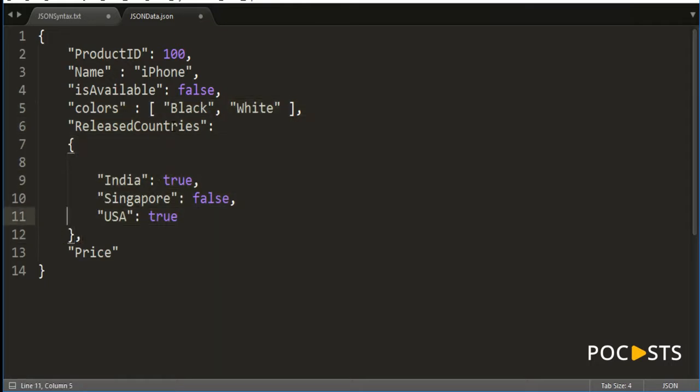This is the key with double quotes, separated with a colon, and this is the value. Now I'm defining another key value pair, and to the last one I don't need to add a comma because this is the last one. So this is how you define a JSON file, and that's basically the rules of the syntax.